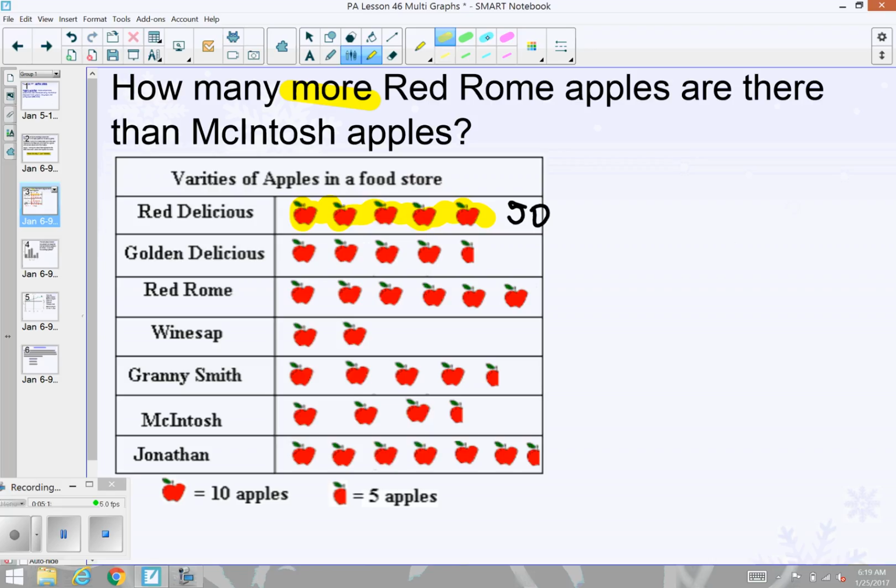So let me use a different highlighter. If we look at the Rome apples, red Rome, we're looking at these, and we're comparing them to the Macintosh apples, which is these. And we're saying, how many more are there? So I'd like you to go ahead and answer that question and write your results down.